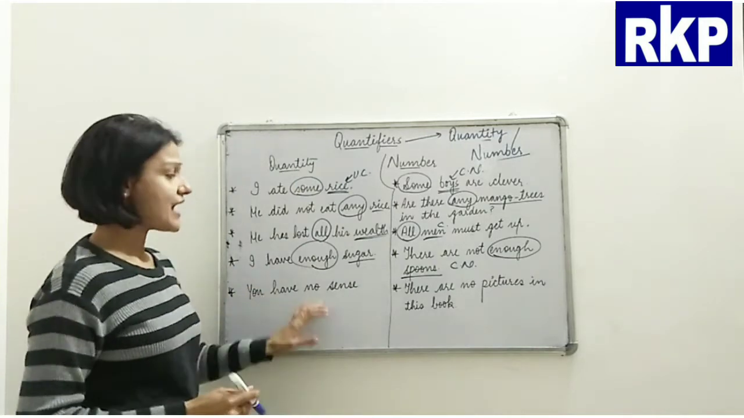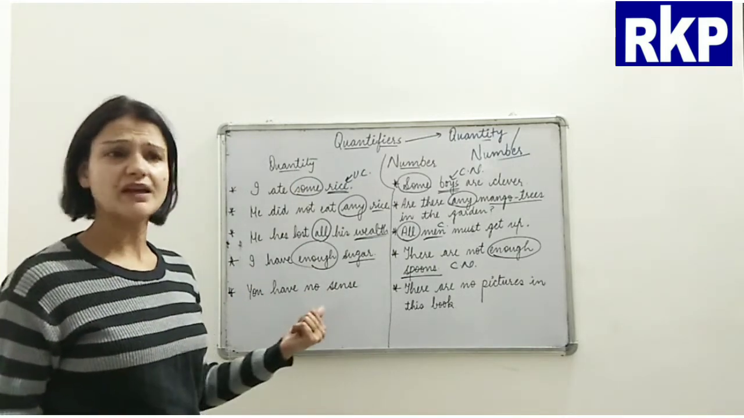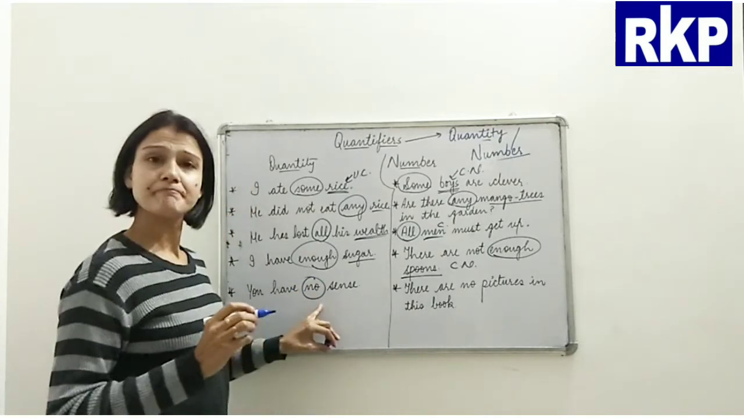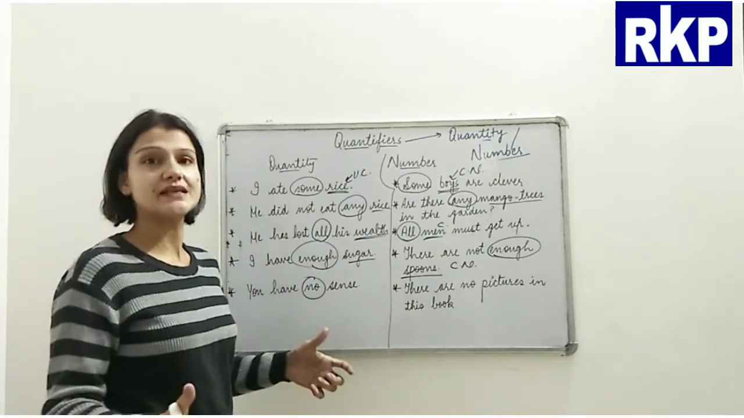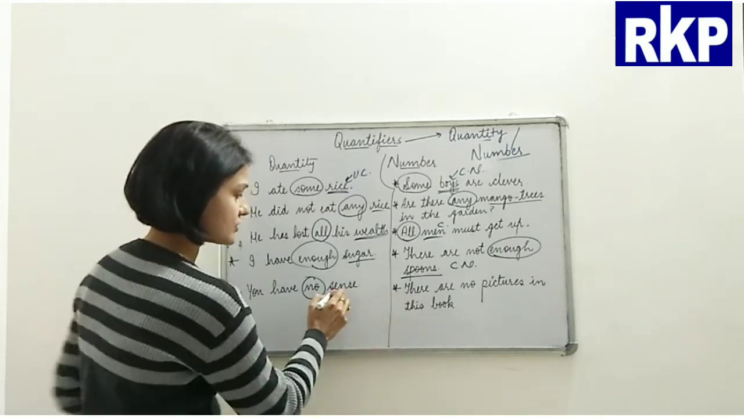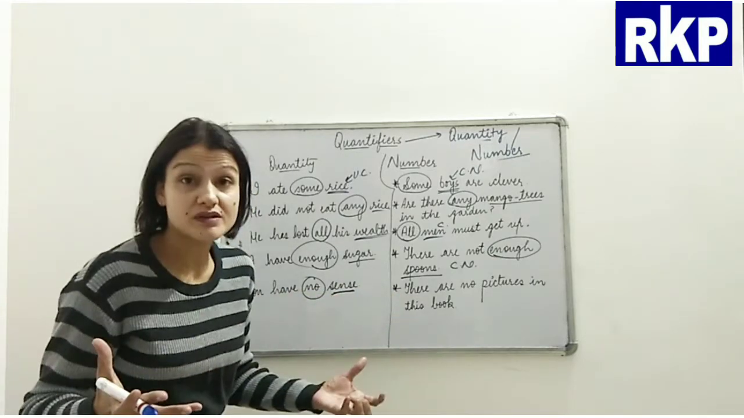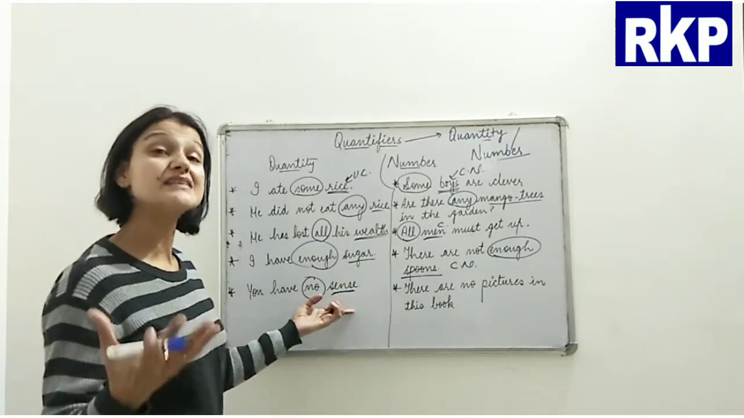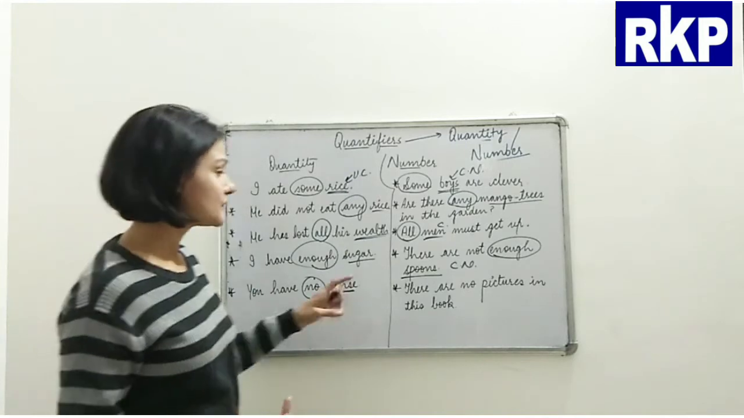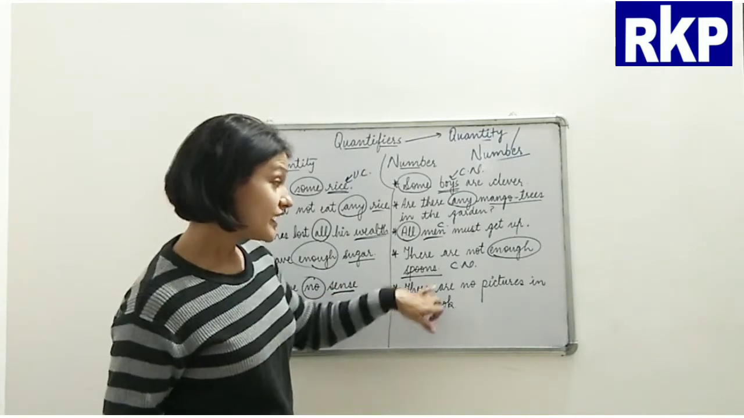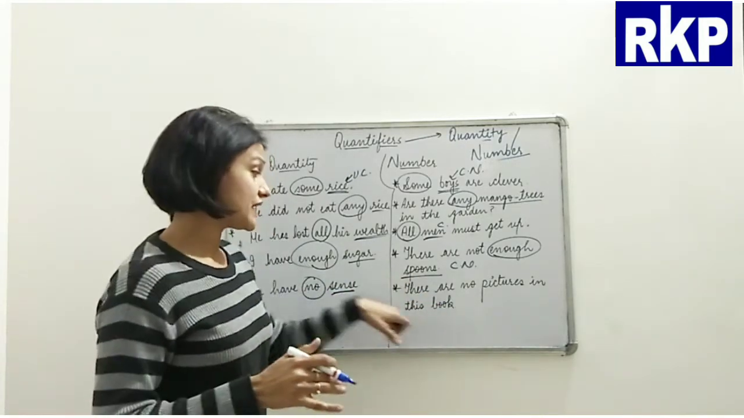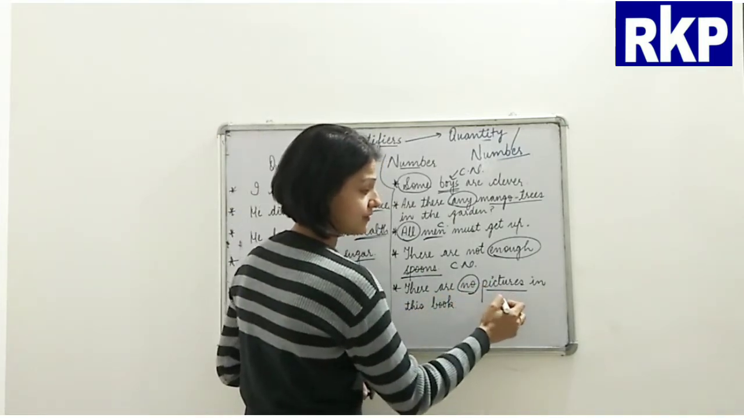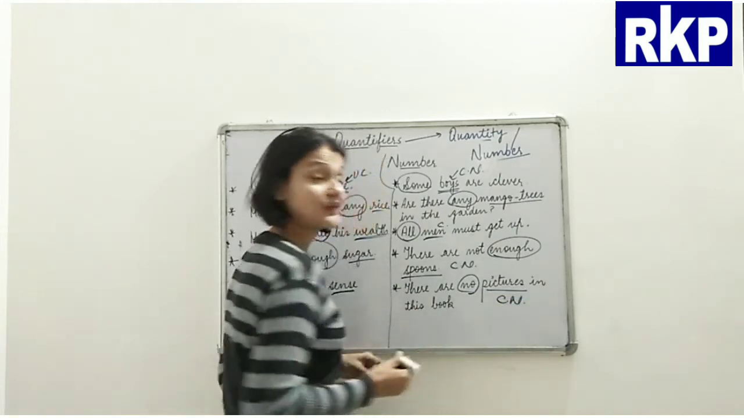Okay, you have no sense. This is the quantifier. You have no sense, right? And of course, we cannot count the sense, right? Basically, it is an abstract noun, and we cannot count it. There are no pictures in this book. Again, no, and this is a countable noun, right?